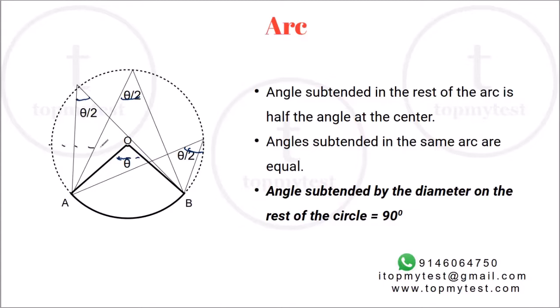Therefore, if you draw a diameter, that will subtend an angle of 90 degrees on the rest of the circle. Why? Because a diameter is a straight line, which will subtend 180 degrees at the center and 90 degrees on the rest of the circle, right? This is one property which is used pretty widely throughout.